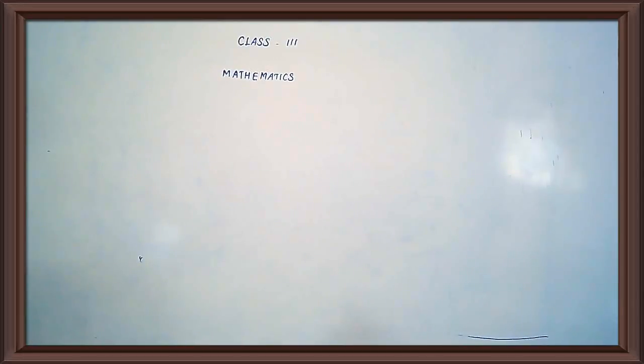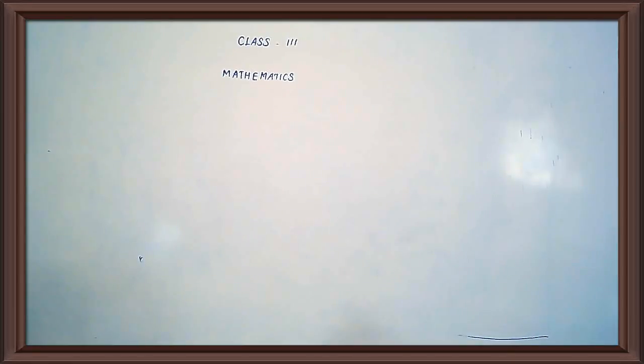See the first one, already they have given the expanded form. Yes or no, ma'am? Now we have to write the numbers. The given numbers are in which place? Which number is in the hundreds place, thousands place, tens place and ones place. Then we have to write the number. You have to write the short form for the given number. They have given the expanded form. Now we have to make the short form. Do you understand, children? Okay.